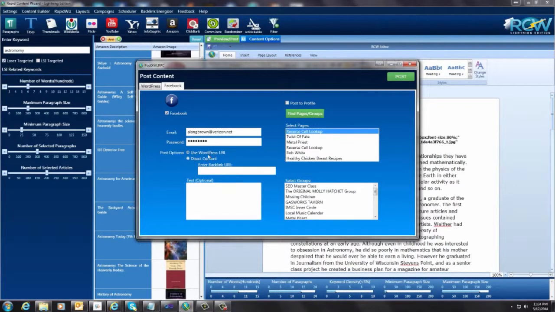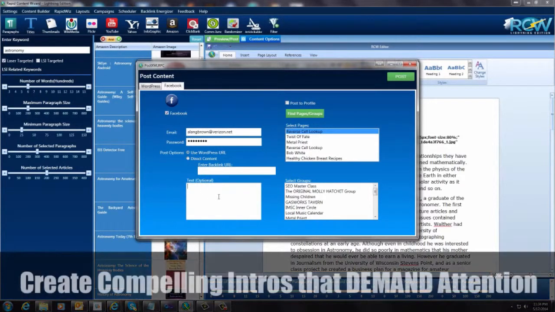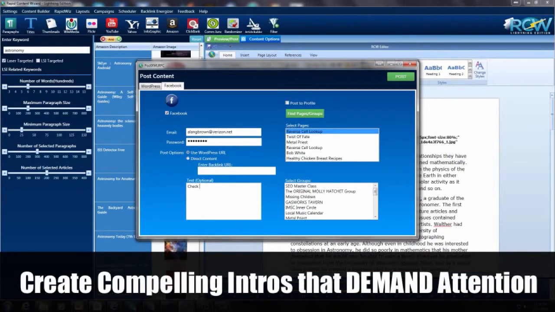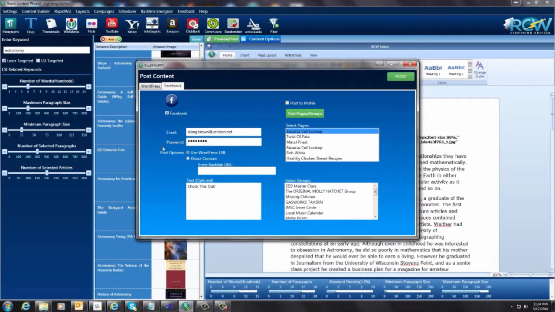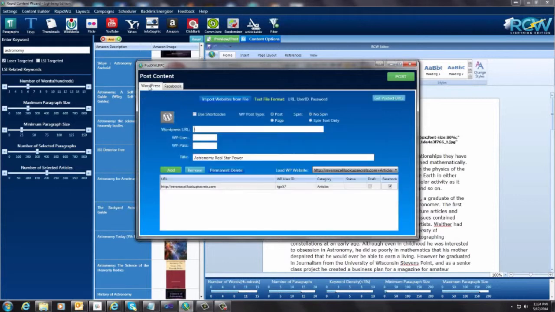I'm going to use a WordPress URL, and there's a little text that you can put on the top of here. Then I'm just going to type this in, and that will go on the top of the post. Let me just go back here and double check.